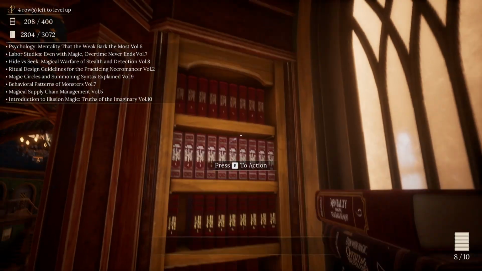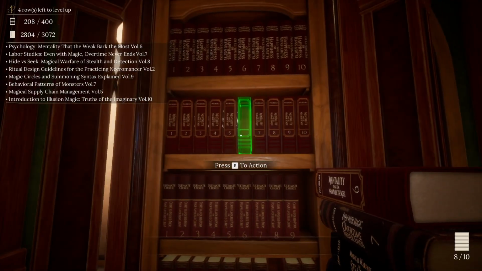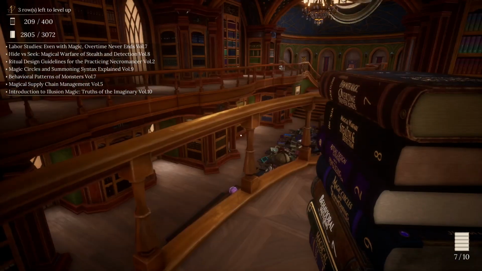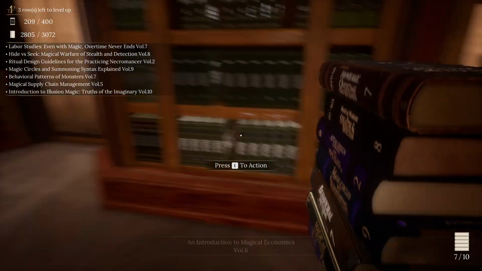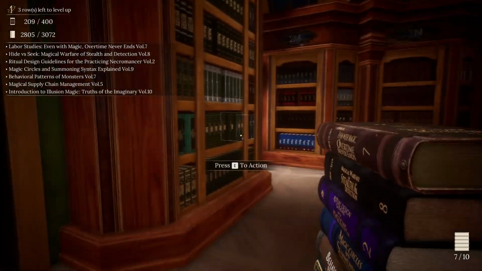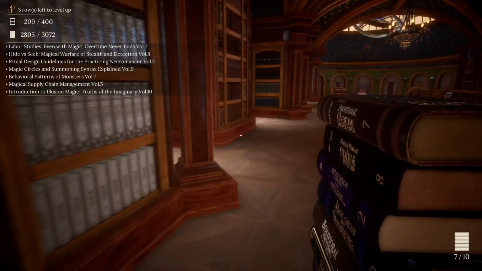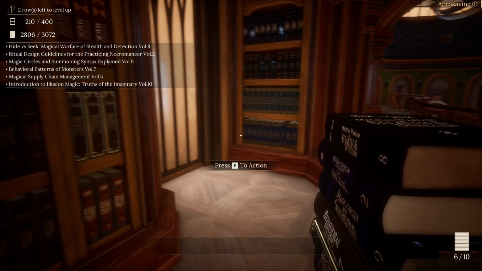Okay, the Weak Bark the most, Volume 6. That completes that one off. Wait, your Magical Supply Chain Management isn't over here. Okay. We've got Labor Studies, so Sociology, Even Magic Overtime Never Ends, Volume 7. Completes that one.